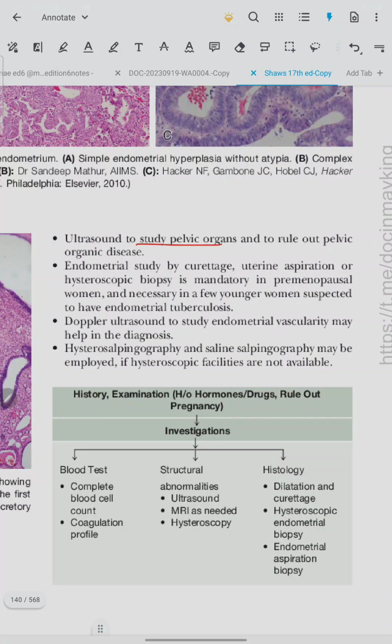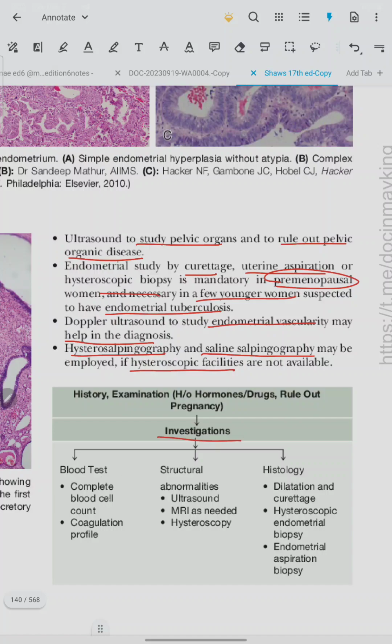Ultrasound to study pelvic organs to rule out pelvic organic disease. Endometrial study by curettage, uterine aspiration, and hysteroscopic biopsy is mandatory in premenopausal women and necessary in few younger women suspected to have endometrial tuberculosis. Doppler ultrasound to study the endometrial vascularity may help in the diagnosis. Hysterosalpingography, saline salpingography may be employed if hysteroscopic facilities are not available.